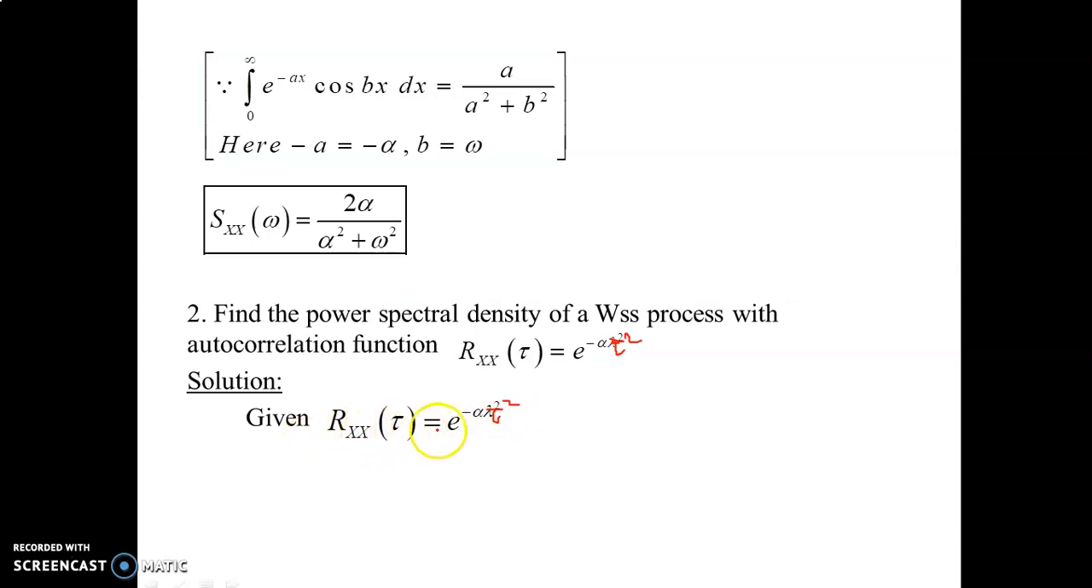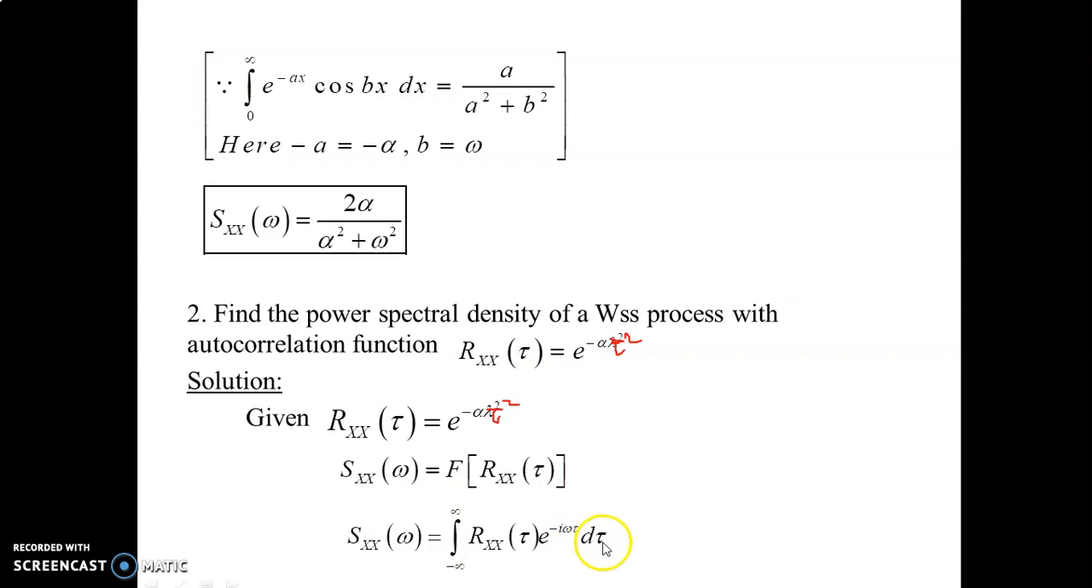The autocorrelation function Rxx of tau is equal to e power minus alpha into tau square. Now find Sxx of omega, the power spectral density function. The formula is the Fourier transform of the autocorrelation function: Sxx of omega equal to the integral from minus infinity to plus infinity of Rxx of tau into e power minus I omega tau into d tau.